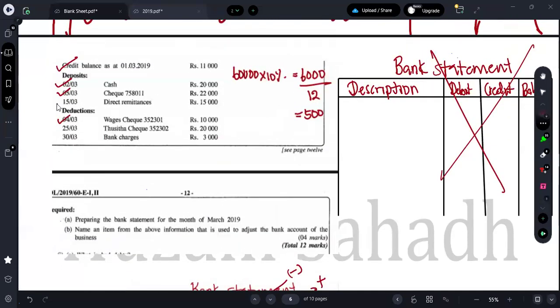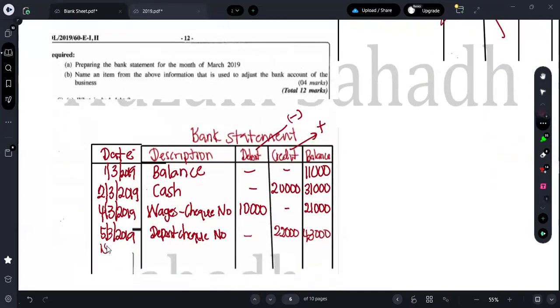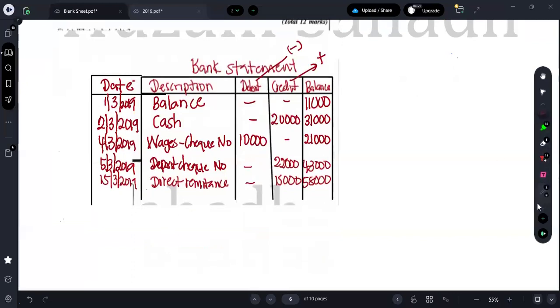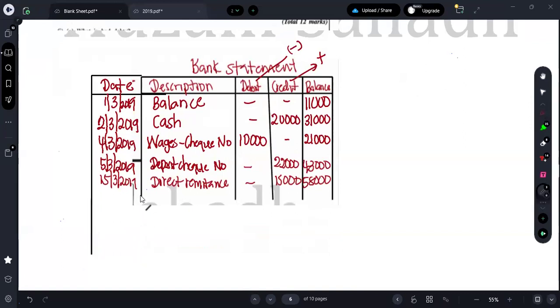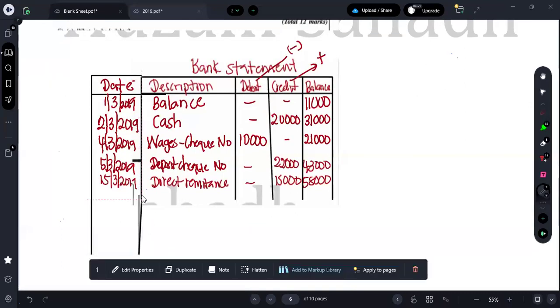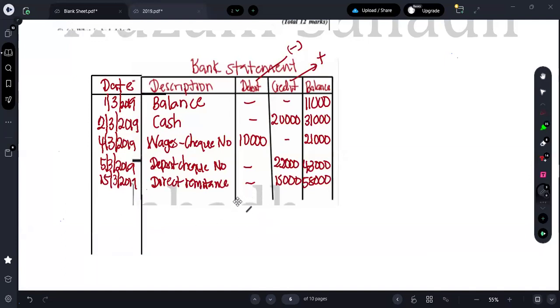Moving on to the next one. After 5, it's 15. On 15th March 2019, there is a direct remittance of 15,000, which will increase your bank balance. So 43 plus 15,000 will be equal to 58,000. So I can just expand it a bit. Okay. Guys, please make sure that you all study a bank statement. It might show up in your paper.